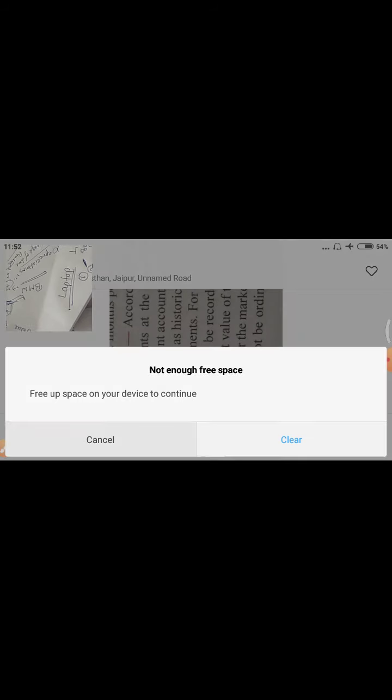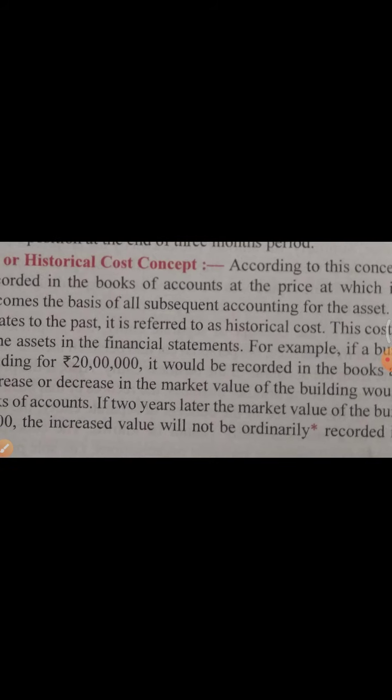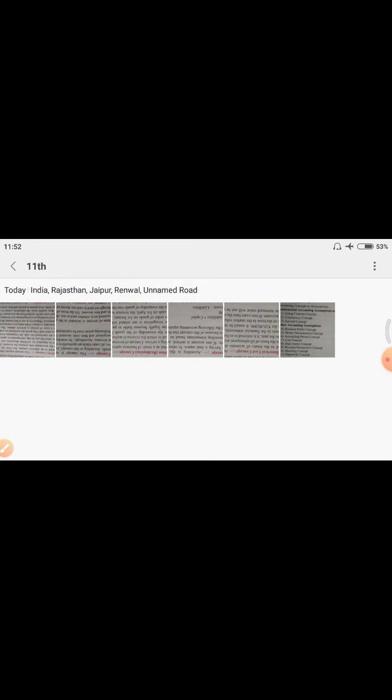So it was the cost concept, that an asset will be recorded at the price at which it was acquired. There is no use of market value. And the second point, that the asset value will be reduced year to year. Yes, it was our historical cost concept or cost concept. Okay. Let's discuss the next point.